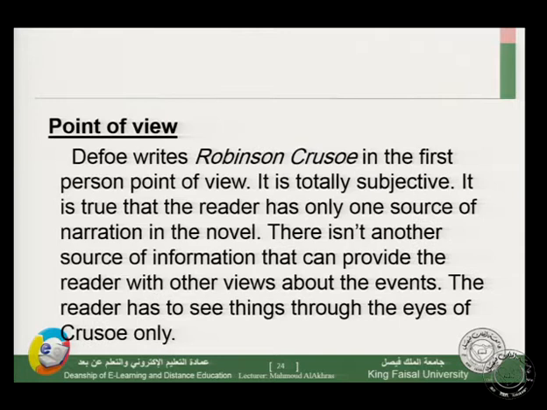Point of view. Now let's see another element of the novel, which is point of view. We have talked about themes and plot, and in the previous lecture we talked about setting and character. So we have setting, character, plot, theme, and now we are going to take point of view. Defoe writes Robinson Crusoe in the first person point of view.